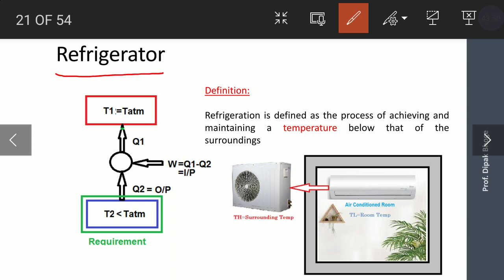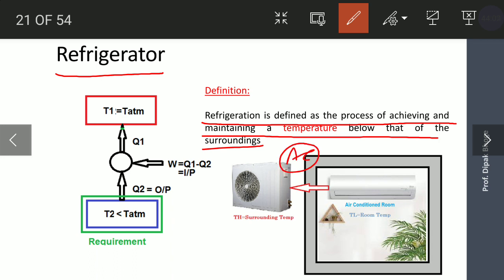Now, what is meant by refrigerator? Its definition: refrigeration is defined as the process of achieving and maintaining a temperature below that of the surroundings. Here one example is air conditioning, in which the room temperature is maintained below that of the surroundings. So this air conditioning we call a refrigerator or refrigeration system.